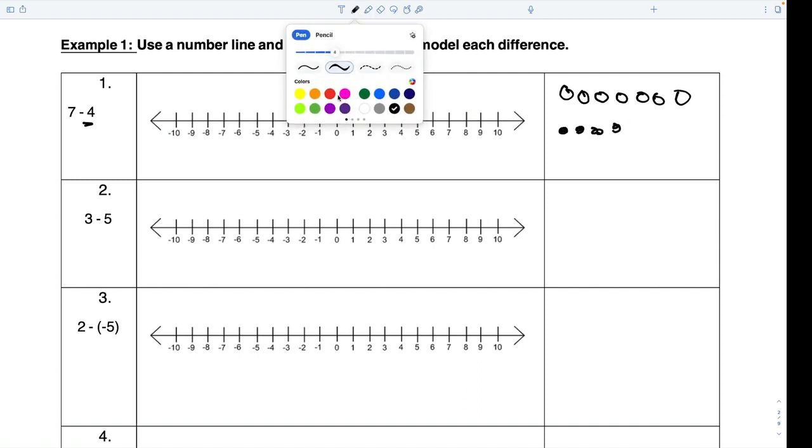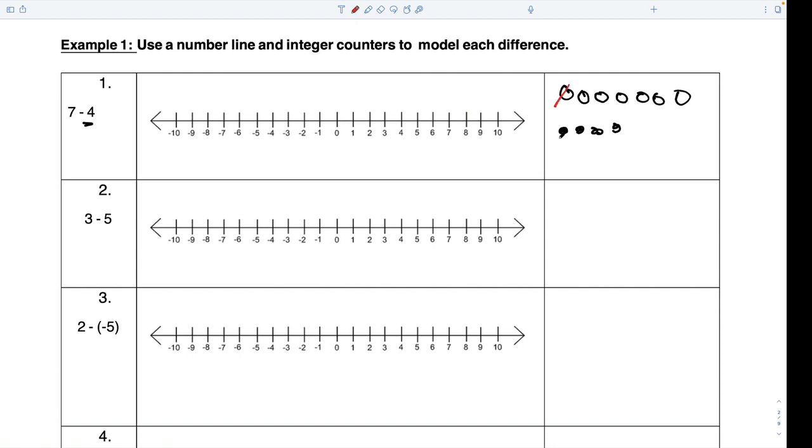Let's fight. They fight, they die. They fight, they die. They fight, they die. How many are left over, whole class? 3. Are they good or bad, whole class? Good. They're good. The answer is positive 3. I know they're good because they're an open dot.